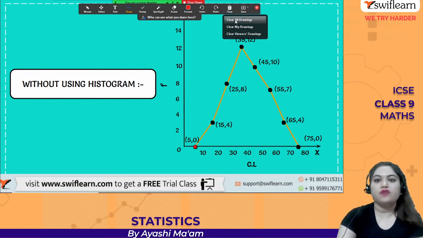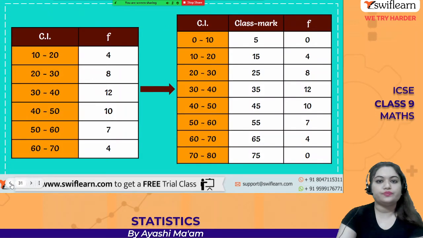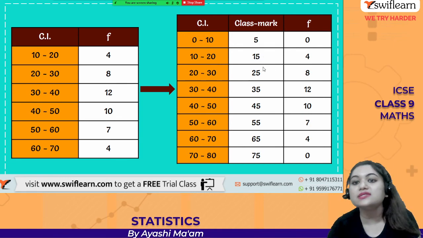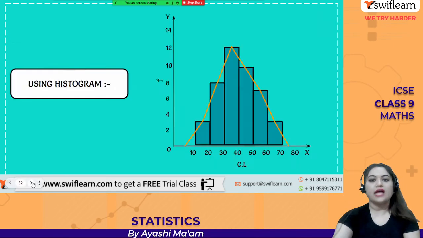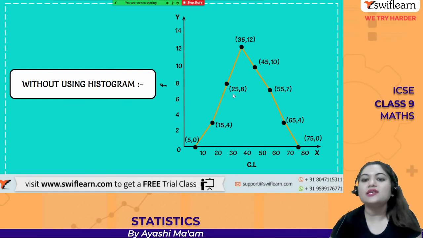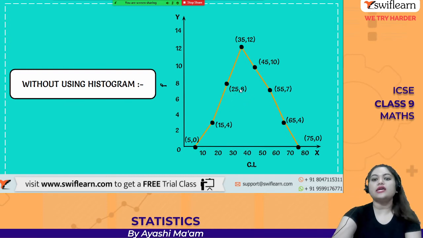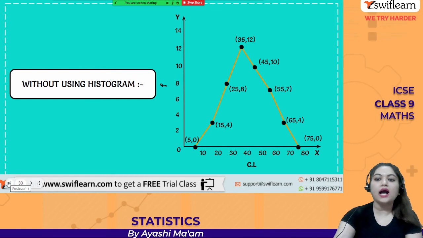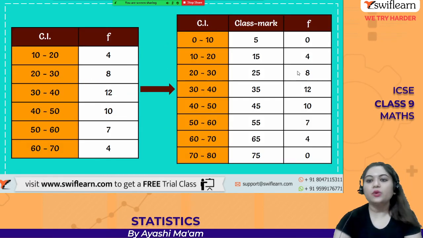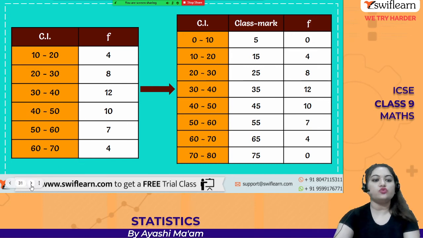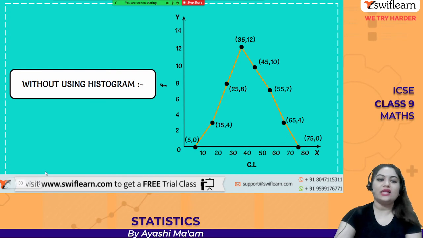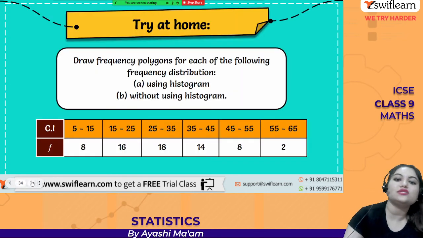ठीक है, तो ये आपका हो जाएगा 5, 0. See, the first one was 5 and 0. Class mark is 5, frequency is 0. That's why 5, 0. Second one is class mark is 15, frequency is 4. That's why 15, 4. Then class mark is 25, frequency is 8. So from here they have taken 25, 8, 35, 12, right? Like this, they have completed the whole thing, and they have completed by 75, 0. Okay. And our highest class frequency over here is 12. So we should divide our graph in such a way that we should accommodate 12 as well. This is exactly how you can do it without using the histogram.